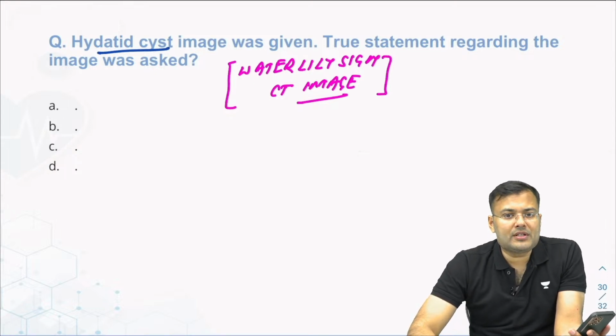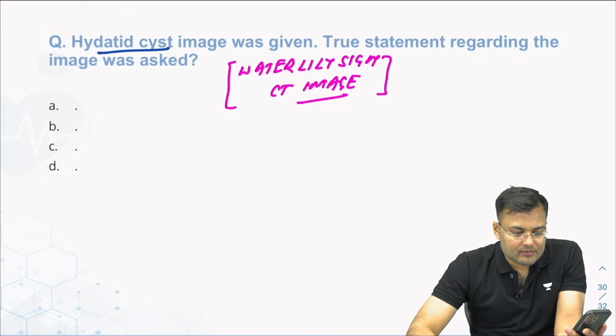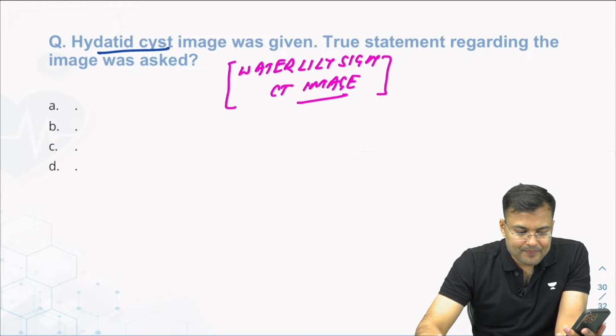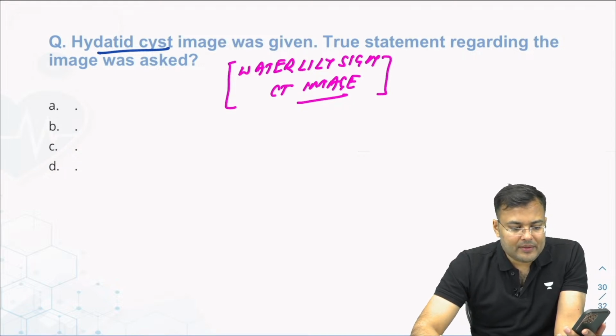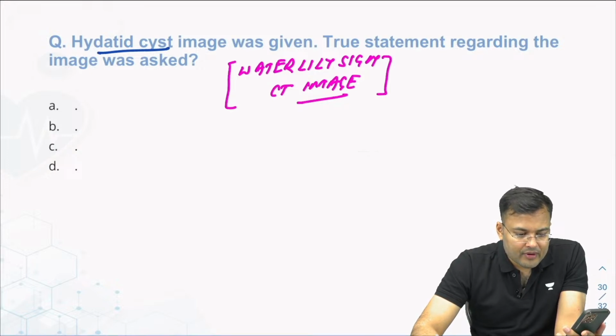Simu, what were the options? Nagesh, okay, what were the options? If you remember. Vartika, tell me what were the options. Echinococcus species was asked. Echinococcus.